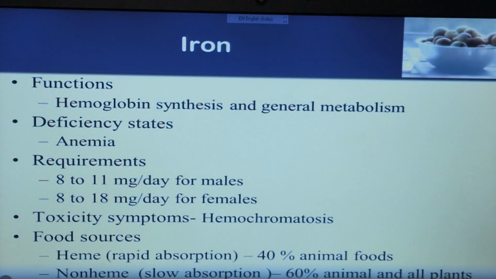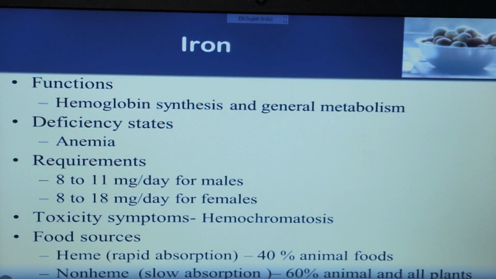And the food sources from where you get iron: rapid absorption food source, that is heme iron, 40% animal food, and non-heme slow absorption, that is 60% animal and all plants having the iron.